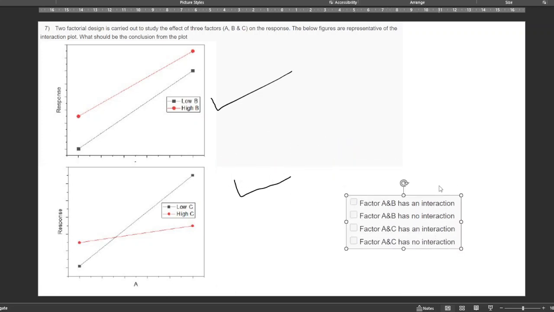Okay, this one is between A and B, and this one is between A and C. So factor A and B has no interaction, so this is correct. And factor A and C has some interaction because the lines are crosswise, so this is correct. So B and C are both correct answers.